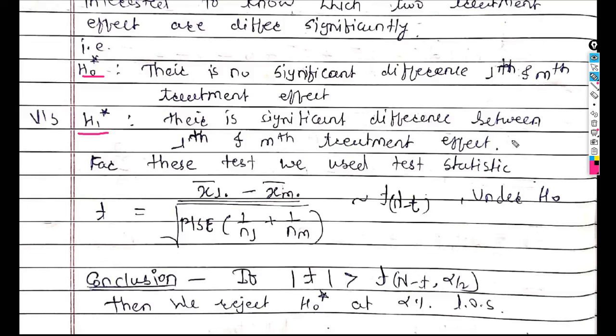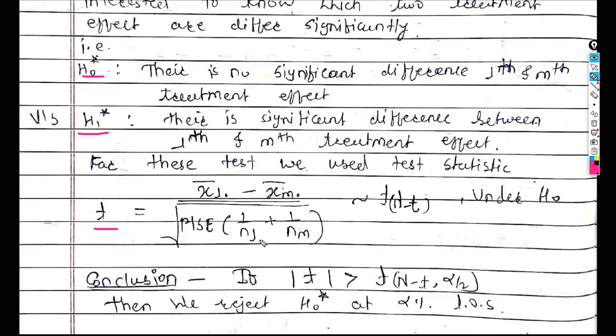So to test that hypothesis we use this test statistic, denoted by T or T calculated, and it is defined as x L dot bar, meaning Lth treatment mean, minus x m dot bar, meaning mth treatment mean, upon square root of MSE, that is mean sum of square due to error, in bracket 1 upon NL plus 1 upon NM.